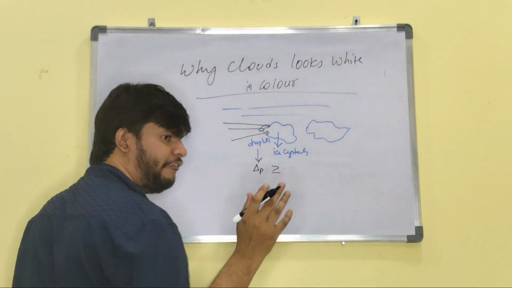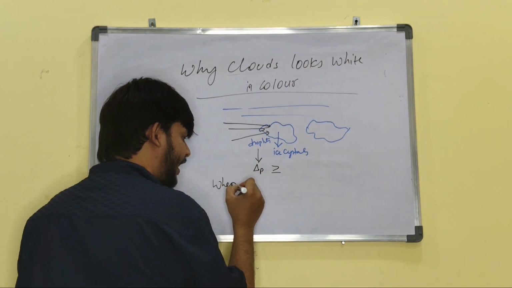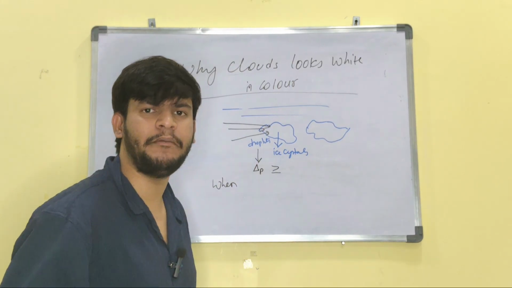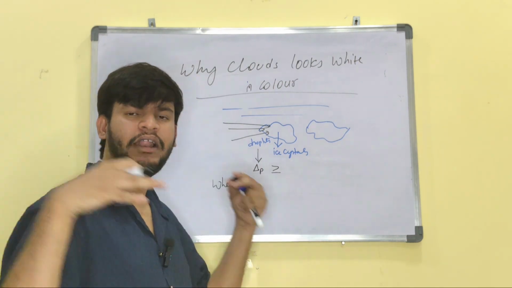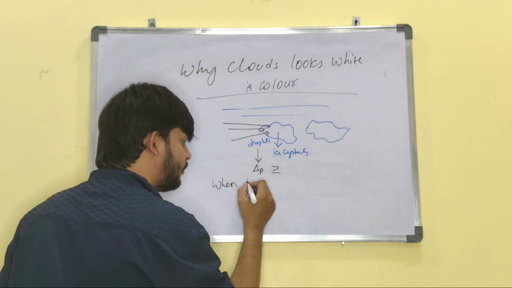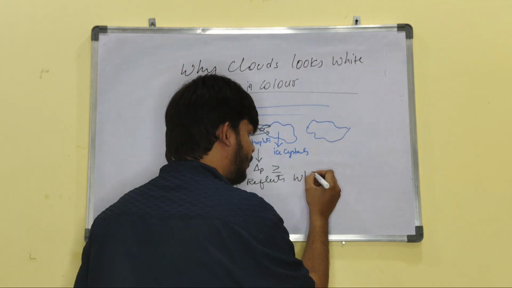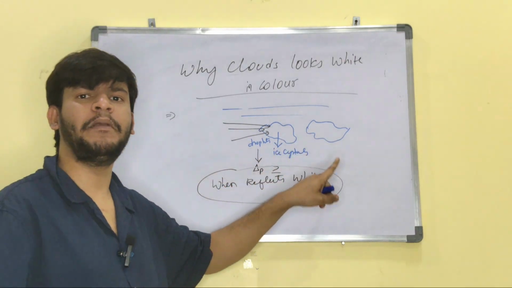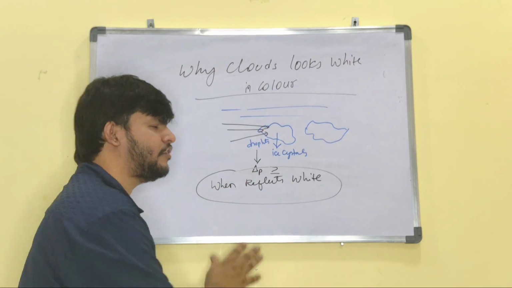That's why in the previous video we have discussed that when a substance कभी भी पूरे लाइट को रिफ्लेक्ट करता है, then we will be looking the substance in white color. कभी भी it will absorb all the colors, then it will be like black color. वैसे when it reflects all the colors, all colors को reflect किया तो क्या, white color. So this is the main reason why the clouds will be looking white in color. ये main बात है. Please copy this.